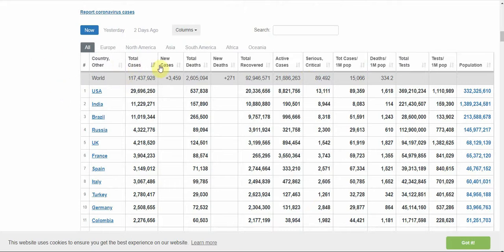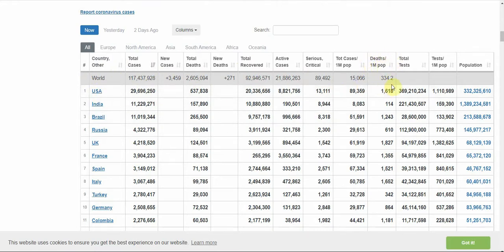You can sort by every single category. You can click on these to sort countries alphabetically, total number of cases. What I'm going to be interested in looking at is deaths per 1 million in population. That is kind of interesting.